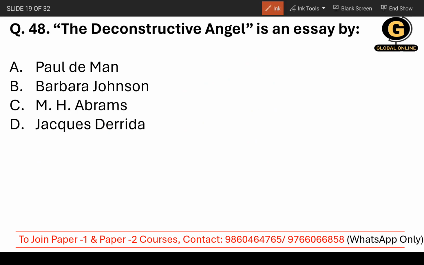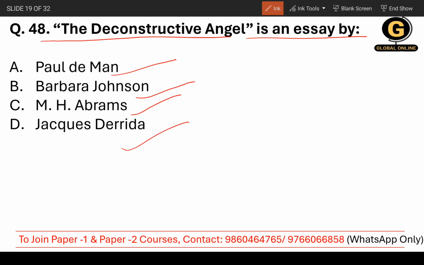Now, moving on to question number 48. The Deconstructive Angel is an essay by whom? Whether it's Paul de Man, Barbara Johnson, M.H. Abrams, not Abrahams, or Jacques Derrida. So the correct answer is M.H. Abrams, where we got stuck. So M.H. Abrams is the correct answer.